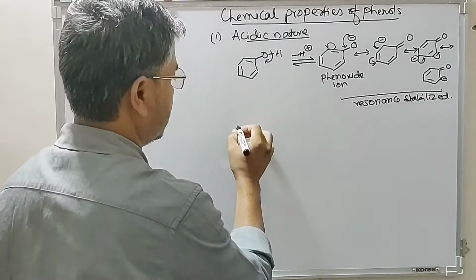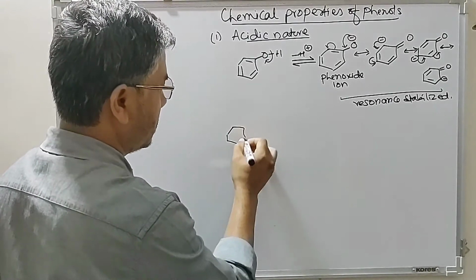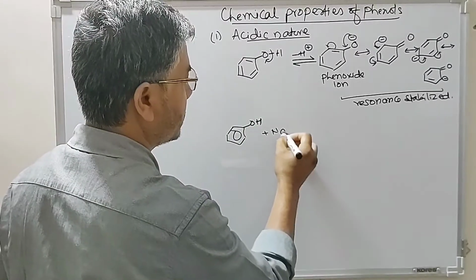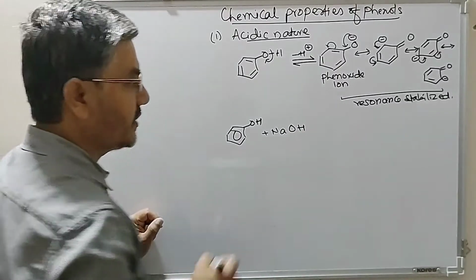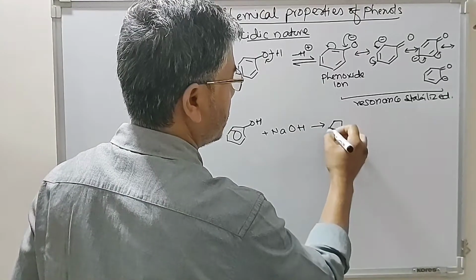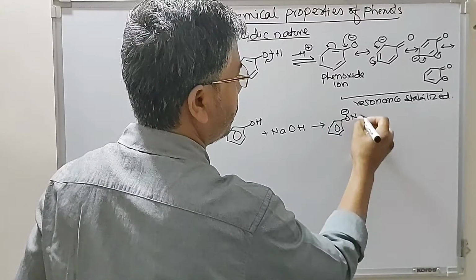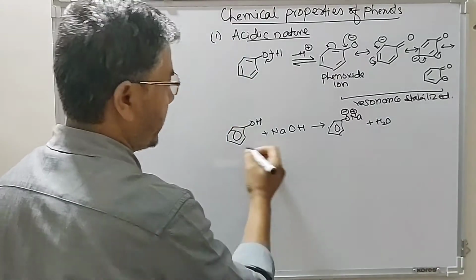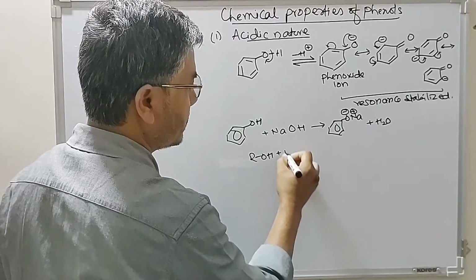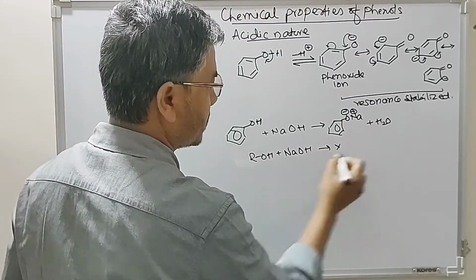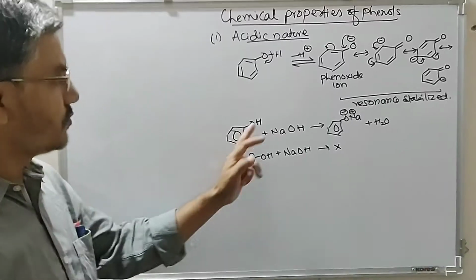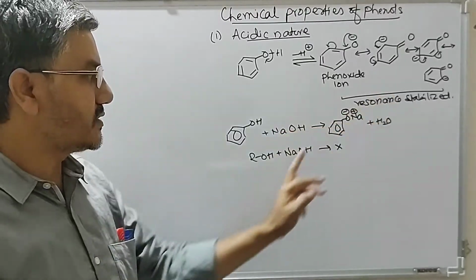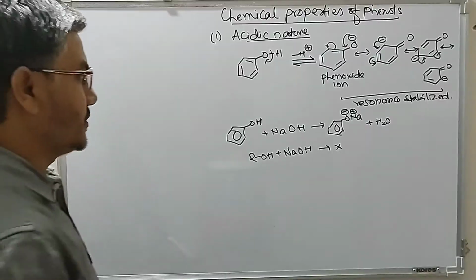So therefore, this phenol, being more acidic than alcohol, reacts with sodium hydroxide or potassium hydroxide, which gives you sodium salt of phenol plus H2O, whereas the corresponding reaction of alcohol is not feasible, it does not give this reaction. So this proves that phenol is more acidic than alcohols. The reason is that phenoxide ion is more resonance stabilized, whereas alkoxide ion cannot be stabilized by resonance.